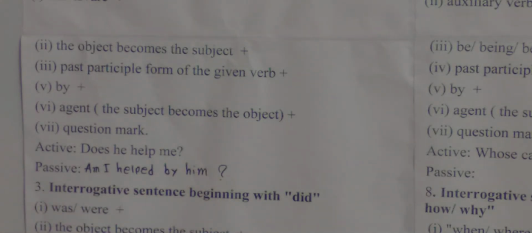Now rule number 3. Interrogative sentence beginning with did. That means past structure or past tense. It is was, where the object becomes the subject, past participle form of the given verb, by then agent. Yes, you know this. The subject becomes the object. Last one is question mark. Look at an example of an active sentence. Did they play football? Now we will write it in passive.